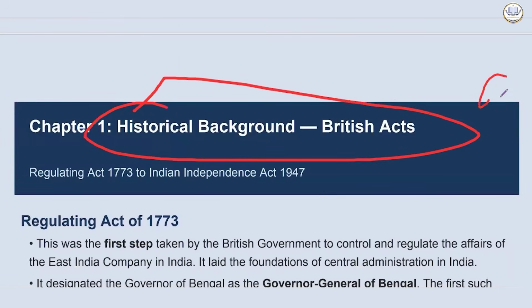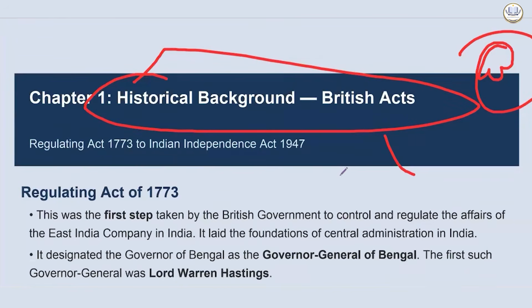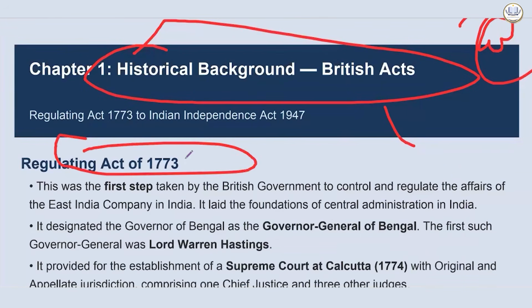The Government of India Acts. These acts inspired our present constitution. Many of the provisions that have come in our present constitution have taken inspiration from these acts. So the first is the Regulating Act 1773, as the name suggests.